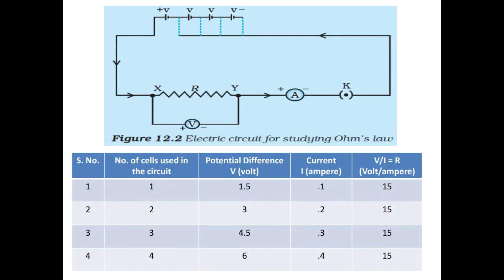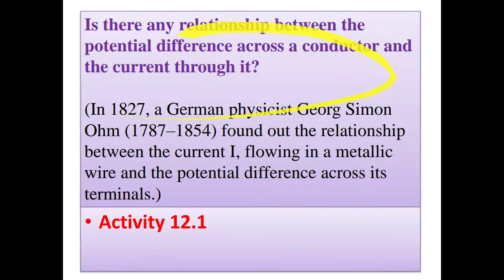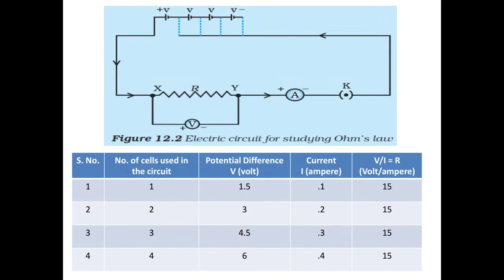We will take a circuit, and in this circuit we will take a nichrome wire. Nichrome is an alloy of nickel, chromium, manganese and iron metals, and we know that metals are the best conductors for the passage of current. Alloys are mixtures of metals, so they are not such good conductors as compared to metals, but still they are good as compared to insulators.